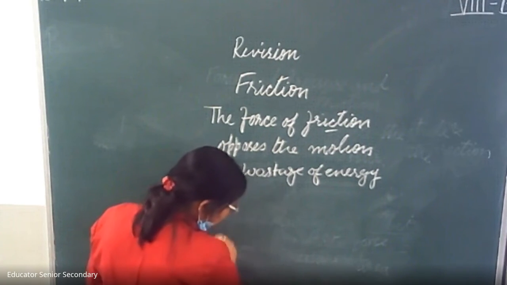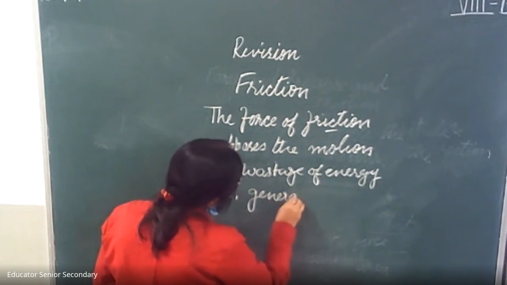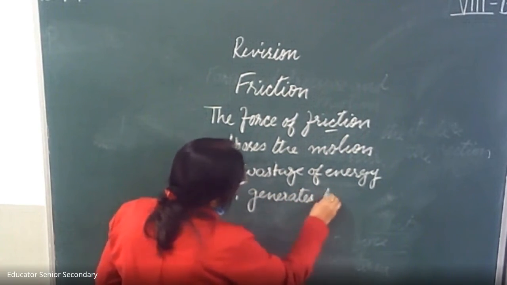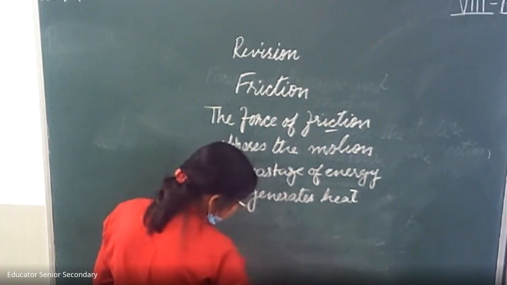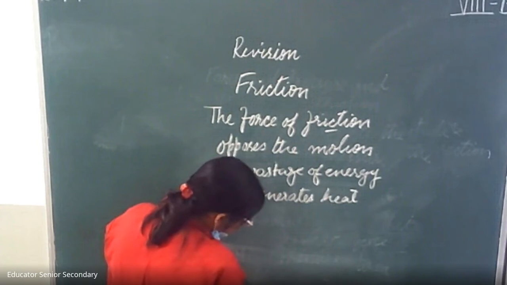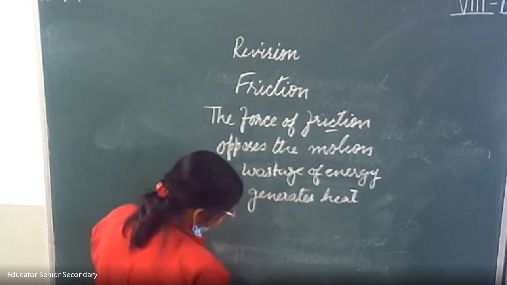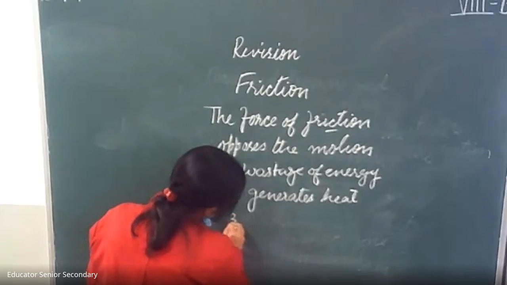Second, it generates heat. Friction generates heat. Sometimes this can be harmful. The heat produced in fast moving machines is very high. Proper arrangements have to be made to cool the machine. Third, friction wears out the rubbing surfaces.